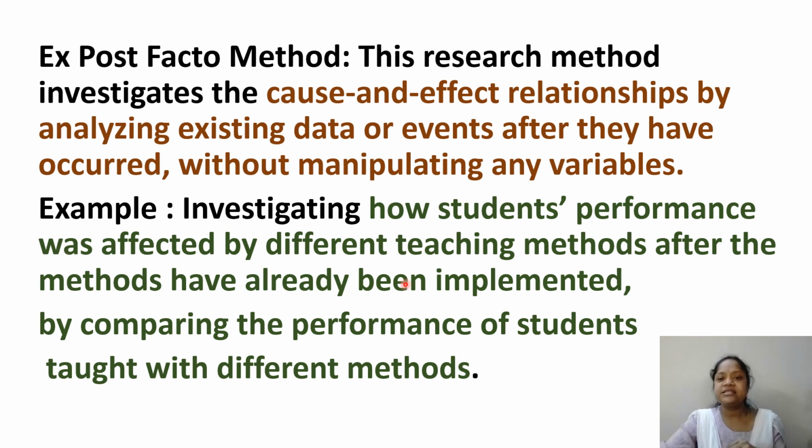Example: investigating how students' performance was affected by different teaching methods after the methods have already been implemented. That action was already done, now we are doing research. That is the ex post facto method. But the experimental method is ongoing. We have two groups, and we are checking whether the teaching method is proper.